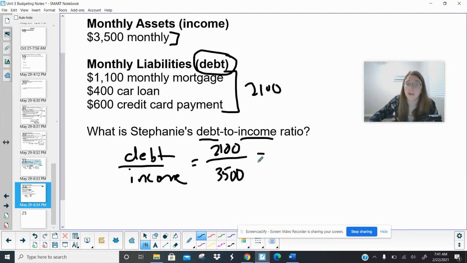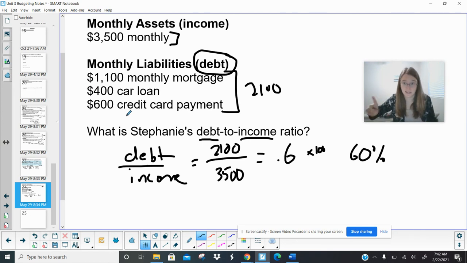You guys should not be getting a number bigger than 1. This is 0.6. If you get a number bigger than 1, you probably flipped the fraction the wrong way. So 0.6, hopefully once again you can see what that is as a percent, but multiply it by 100. This is not 6%. That would be 0.06, right? This is 60%. So this is a pretty high percentage. Again, that 1,100 should be at most 25%. This is a lot of money going towards paying off your debts.